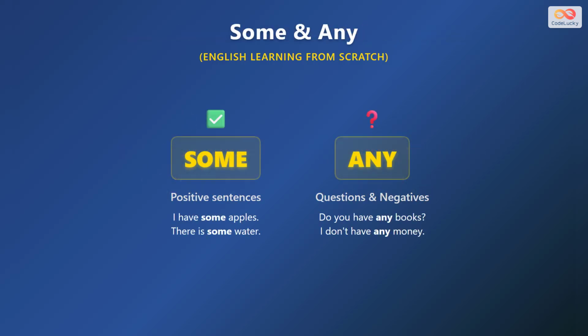Use some in positive sentences. I have some apples. There is some water. Use any in questions and negative sentences. Do you have any books? I do not have any money. Some means a small amount that exists. Any asks if something exists or says nothing exists.